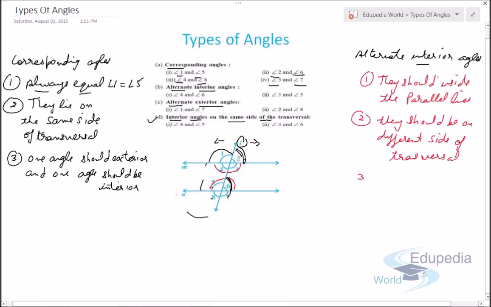And the last point is they are always equal. These are the interior angles, angle 3, angle 4, angle 5 and angle 6.